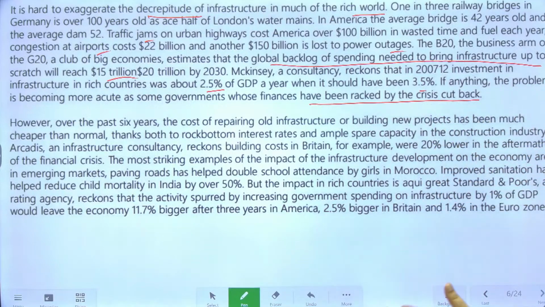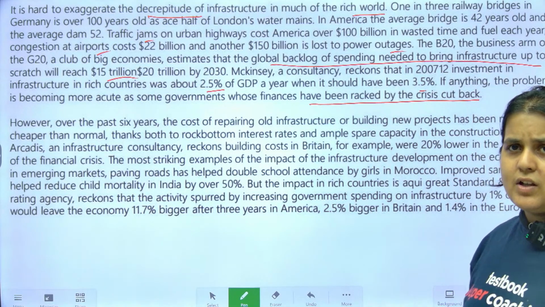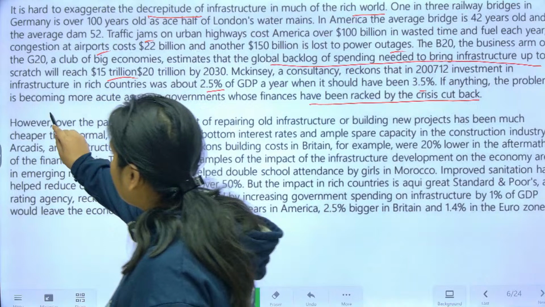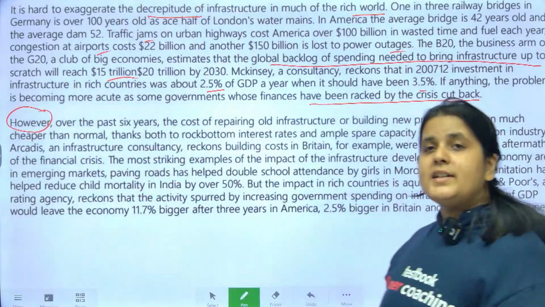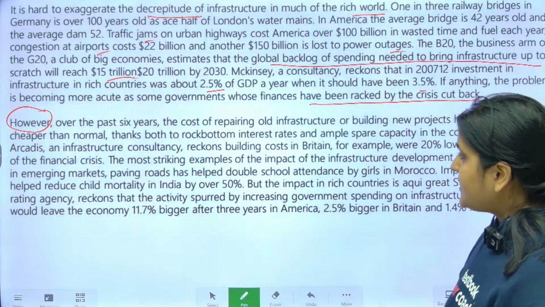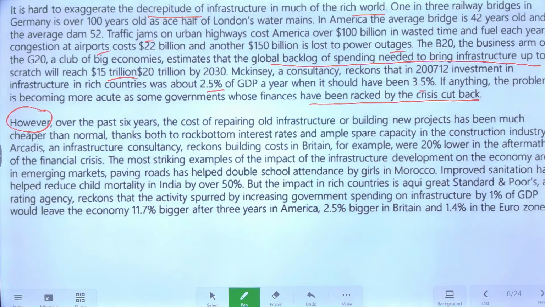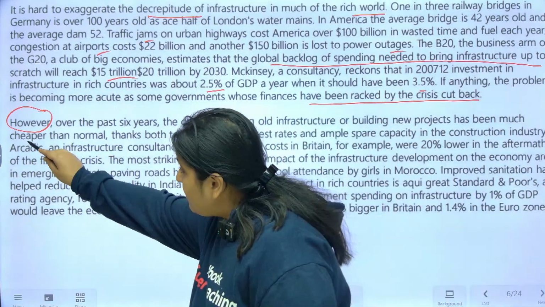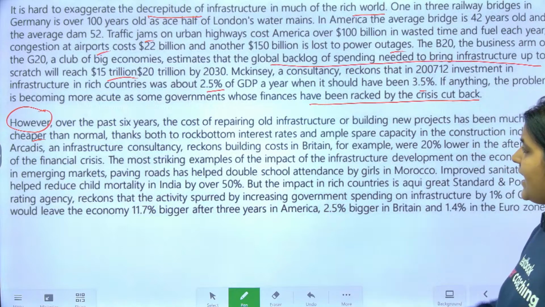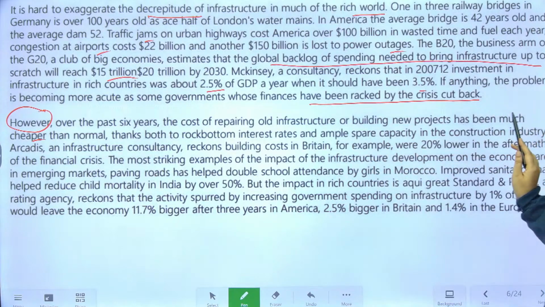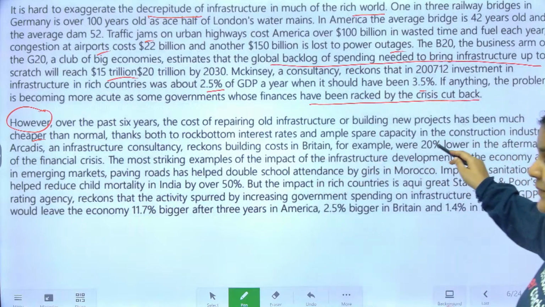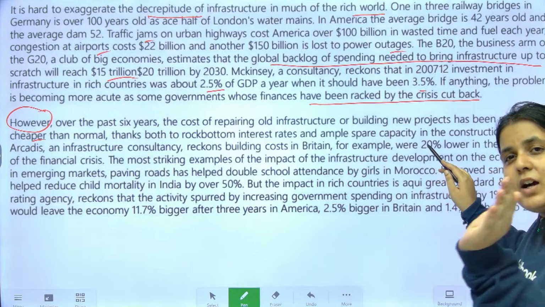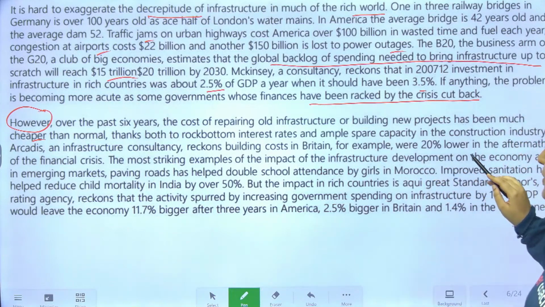Okay, in your own words, just try and understand the topic. That's all. Try and just filter out the important information. However, whenever you come across such contradictory words, you know that it is important. Over the past 6 years, the cost of repairing old infrastructure or building new projects has been much cheaper than normal. Abhi guys, काफी cheap हो चुका है. Okay, thanks to interest rates, spare capacity, okay. The infrastructure, okay. ऐसे आपको पढ़ना है, okay. मतलब ठीक है. जहाँ important point आएगा वो focus कर लो, बाकी का okay करते जाओ. Okay, that's what I mean to say.